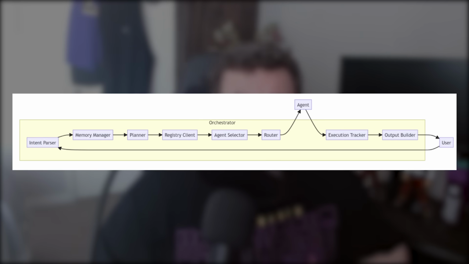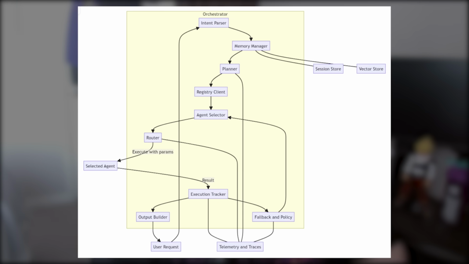The orchestrator is the coordination layer. It interprets user intent, checks memory, queries the registry, and routes requests accordingly. It's stateless in design. Every reasoning step is logged, versioned, and contextually linked to an execution ID, so you could trace it back if you need to, or monitor it. It also manages short-term context and can persist long-term memory in a vector database or document store, so agents can build context over multiple interactions without overloading the models.